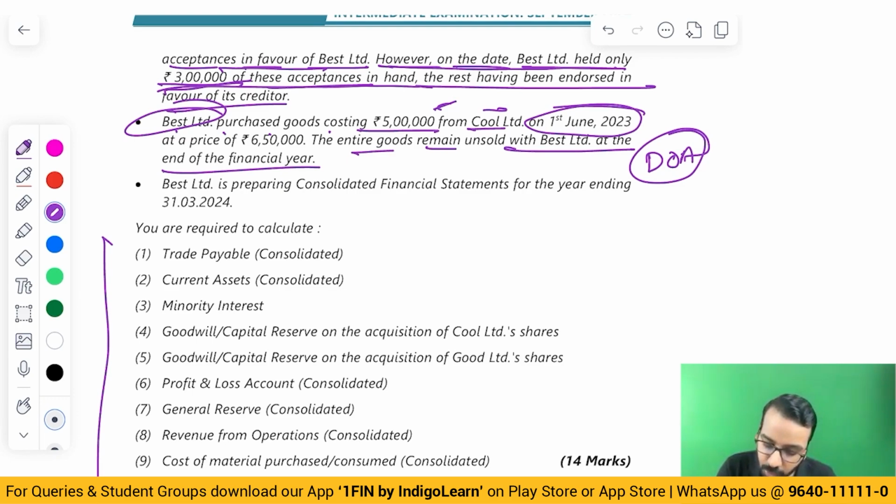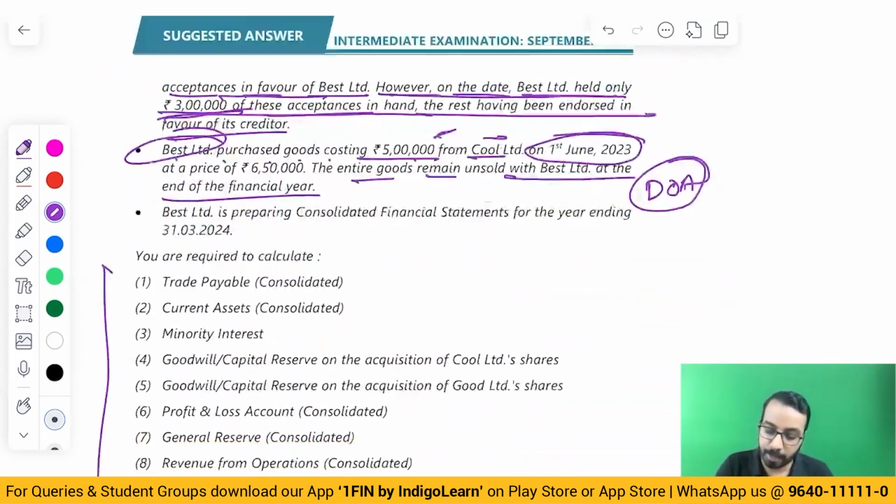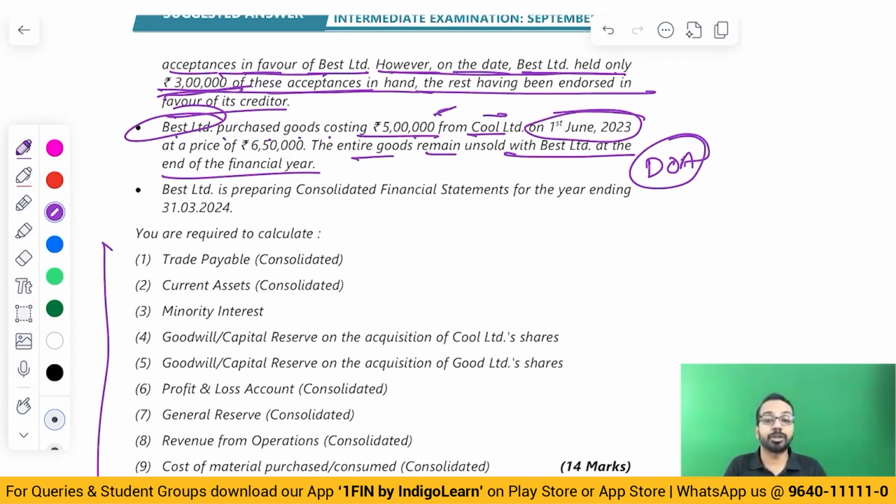Best purchased goods costing 5 lakhs from Cool, whereas on the date of acquisition, these goods are not yet sold. Towards the end also, these goods have not yet been sold. Best Limited is preparing consolidated financial statements for 31st March of 24.